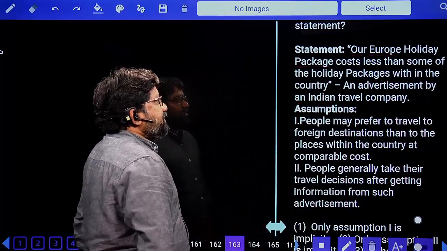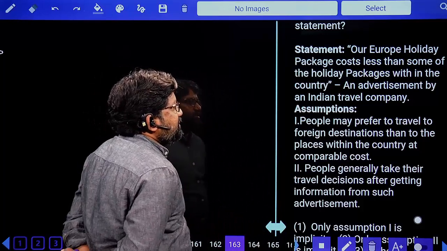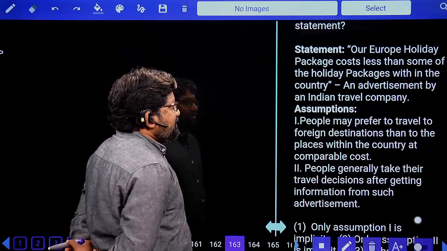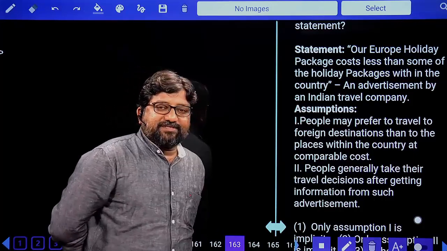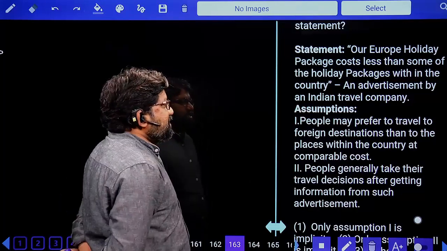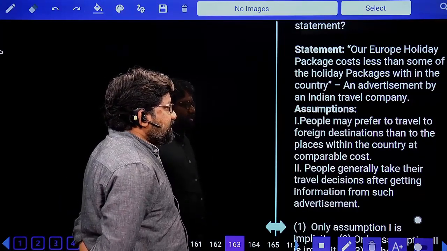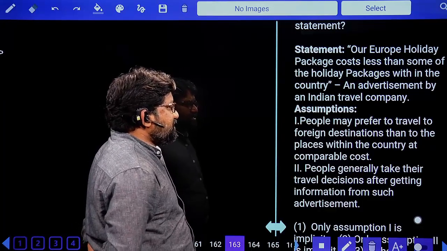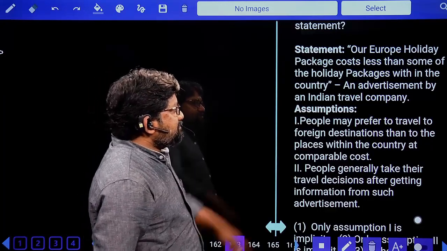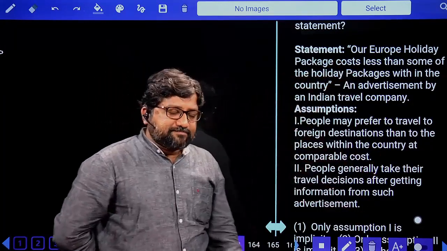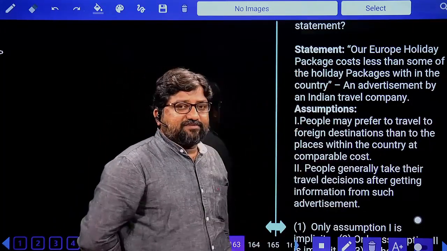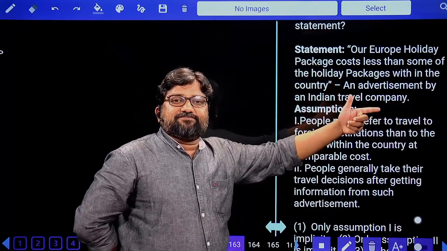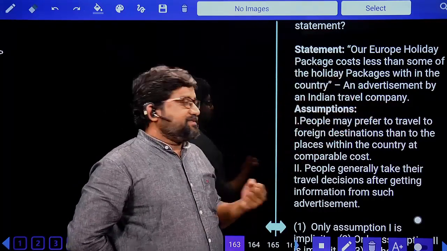Our Europe holiday package costs less than some of the holiday packages within the country. Acha, an advertisement by an Indian travel company. So this is an advertisement again. First one, people may prefer to travel to foreign destinations than to places within the country at comparable costs. Yes, the comparison is already done in the statement itself. What is he highlighting? He is highlighting that their price is better than others. So why is he highlighting? To attract people. Yes, this is the information.